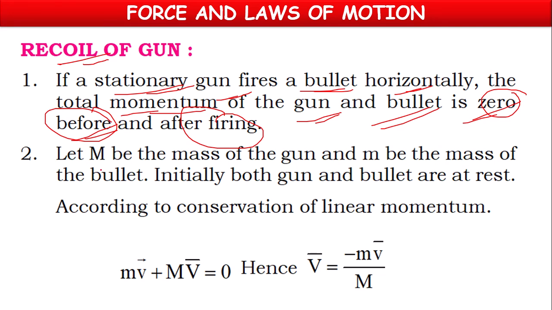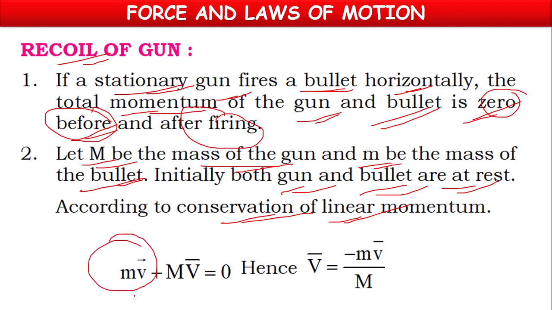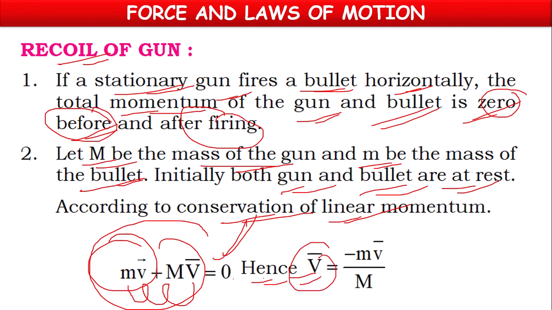So here, let M be the mass of the gun and small m be the mass of the bullet. Initially, both gun and bullet are at rest. So according to conservation of momentum, m v bar, mass of the bullet times velocity of the bullet, plus M V bar, mass of the gun times velocity of the gun, the total sum is zero.